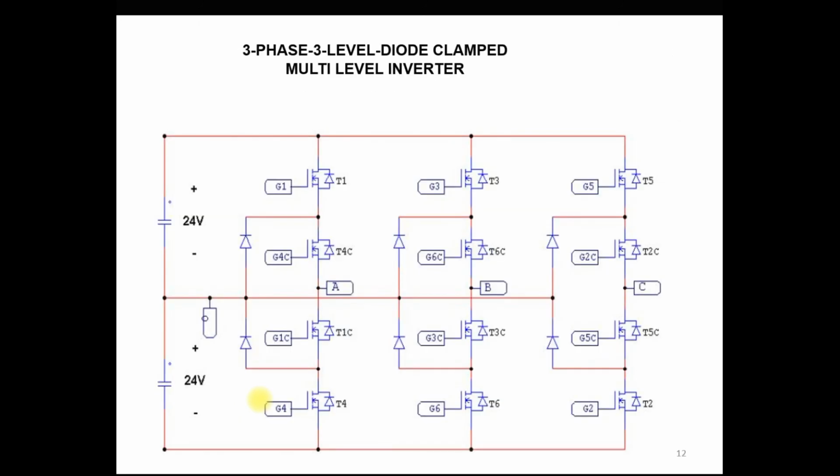So this is one type of multi-level converter. This is called a three-phase, three-level diode clamp multi-level inverter. We're not going into detail about this because it is not in your syllabus. Here we just understand the concept of the STATCOM. So you can understand what the components of the STATCOM are, and what the different types of VSC we can use in the STATCOM. This is one configuration of the voltage source converter, a three-phase, three-level diode clamp multi-level inverter.